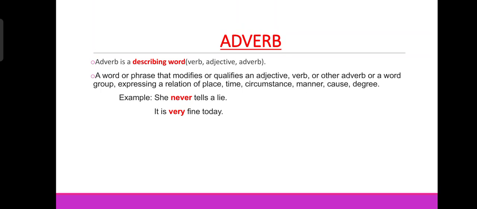Again, it is very fine today. Very fine. Fine is an adjective, and when we say very fine, very describes the word fine. As the word very describes the adjective, it is called an adverb. So very is called an adverb because it describes the adjective fine. Okay.